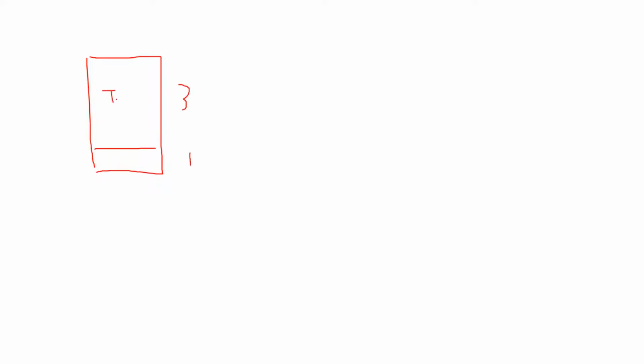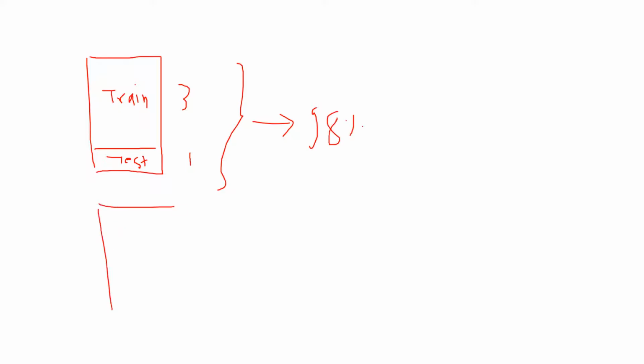This is my training data and this is my testing data set. If I create a model from this split, I may get 98% accuracy. What if I consider the first few records for testing and the remaining for training? I may get some other accuracy, let's say 97%.